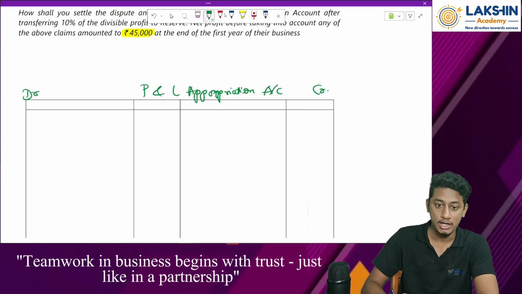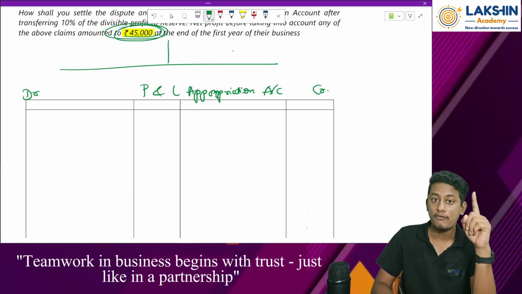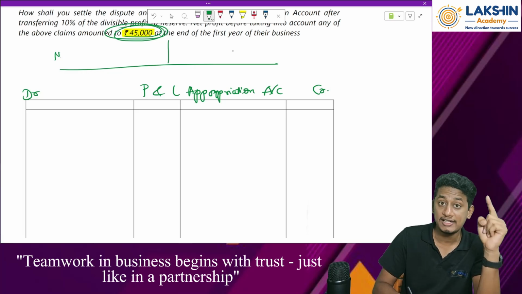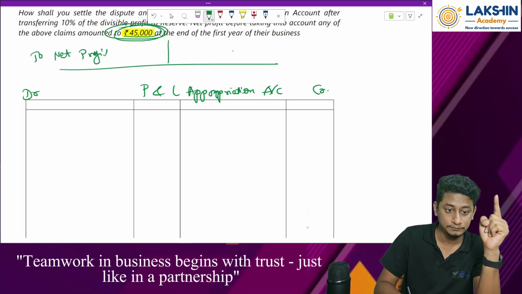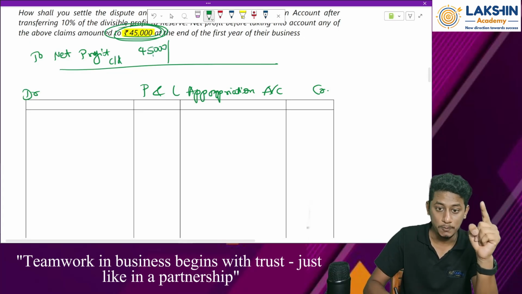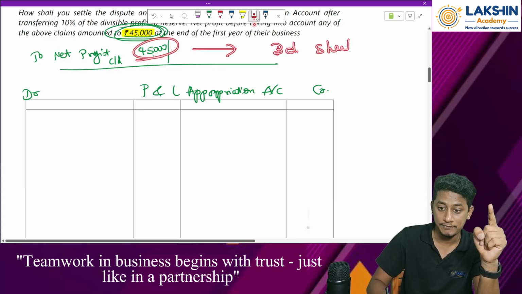Clear? Okay. Now let me just draw the last part of the P&L account. As per the question, the profit at the year end was 45,000. So where does the profit come? On the debit side, net profit, 45,000 rupees. If it was a sole proprietorship, this would have directly been transferred to my balance sheet.